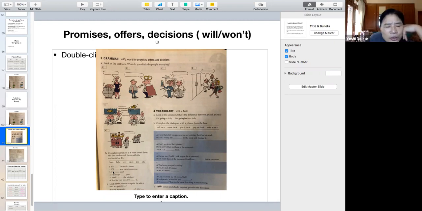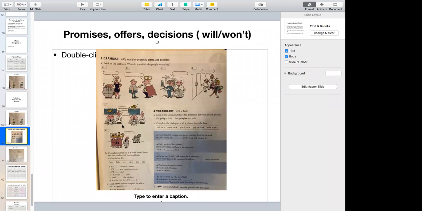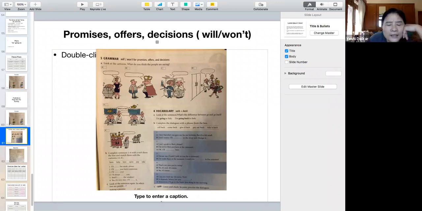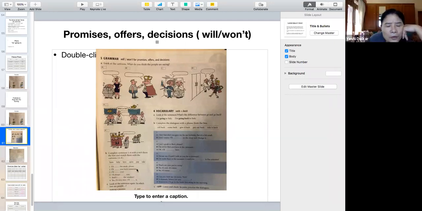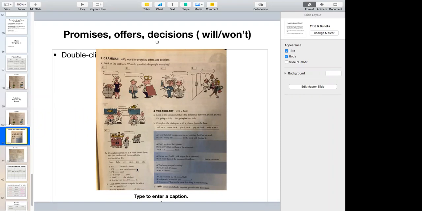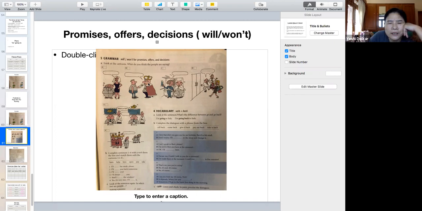Now let's match. Number 1 is I'll have the steak, please. Which picture is that? Picture E. Yes, so this customer is saying, I'll have the steak, please. Then number 2, I'll pay you back tomorrow. Which one? Number B. All right. I'll pay you back tomorrow.